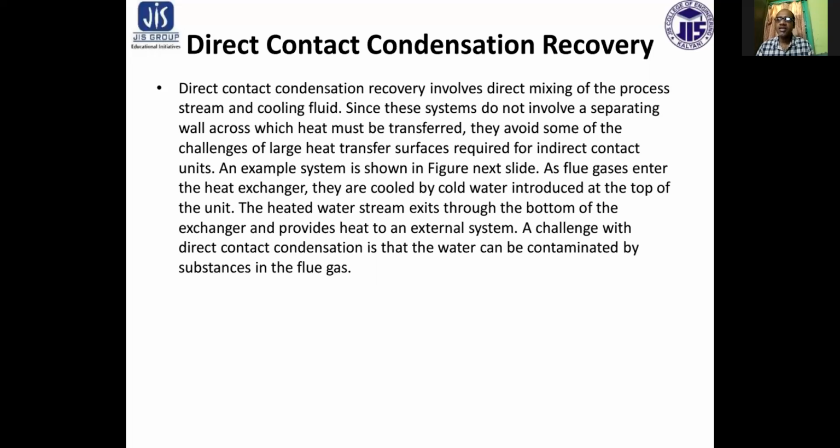For example, if flue gas enters the heat exchanger, it is cooled by cold water introduced at the top of the unit. The heated water stream exits through the bottom of the exchanger and provides heat to an external system. A challenge with direct contact condensation is that the water can be contaminated by substances in the flue gas.